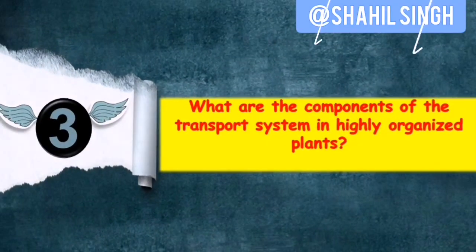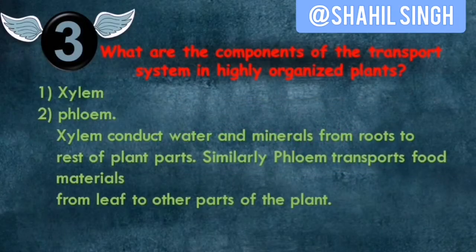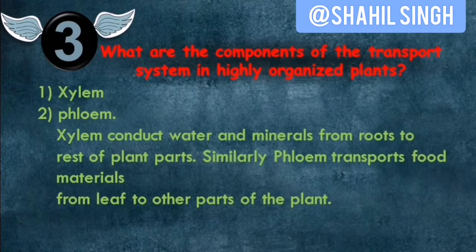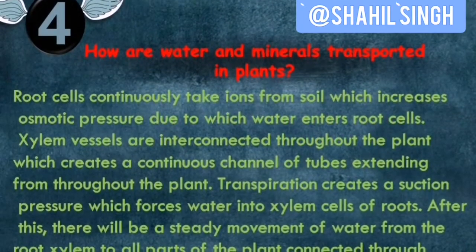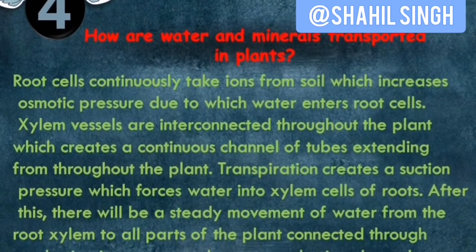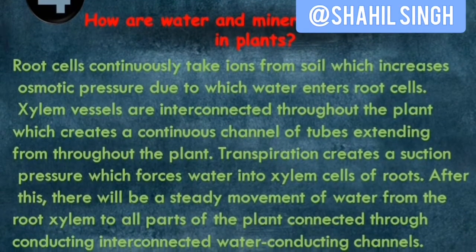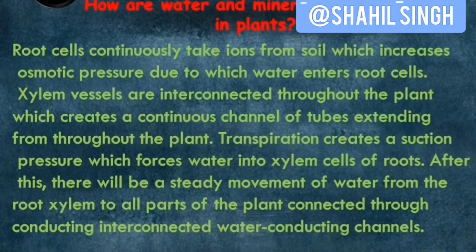So our next question: what are the components of the transportation system in highly organized plants? So we know it is xylem and phloem. Xylem conducts water with some minerals and phloem conducts food in soluble form. So our next question is: how are water and minerals transported in plants? So this is the answer. You may take a screenshot, or if you want a full explanation, you may watch this video, Transportation in Plants.